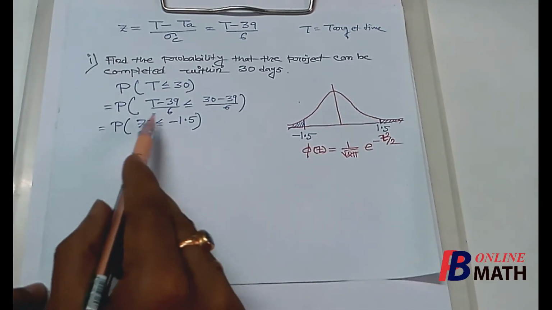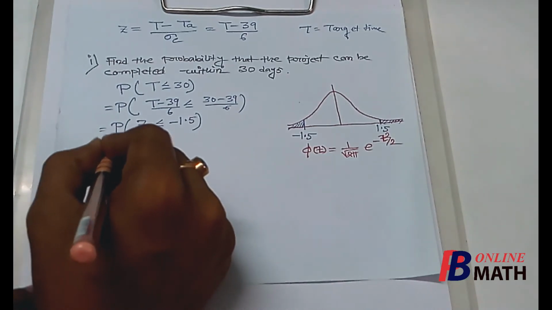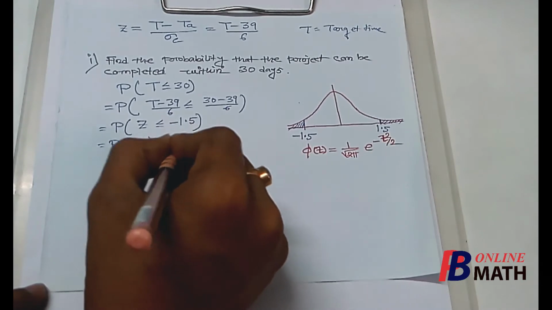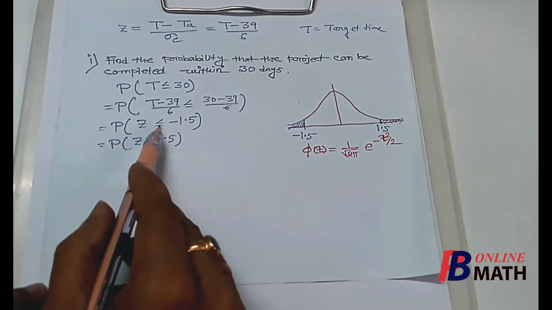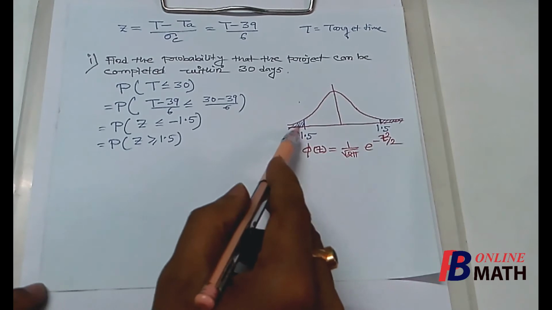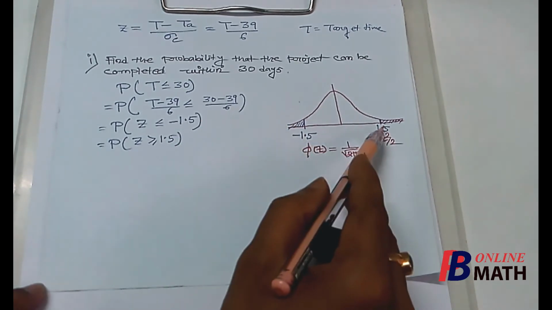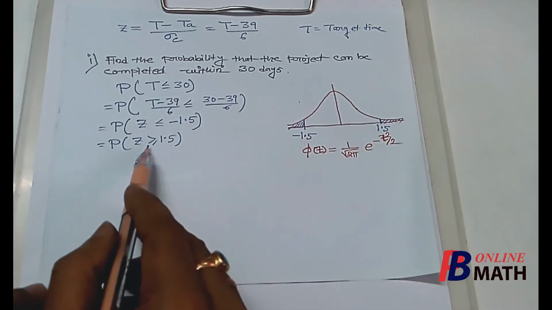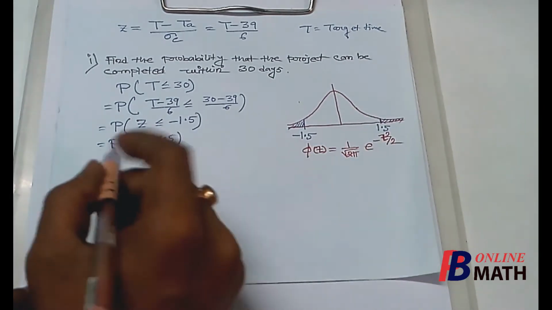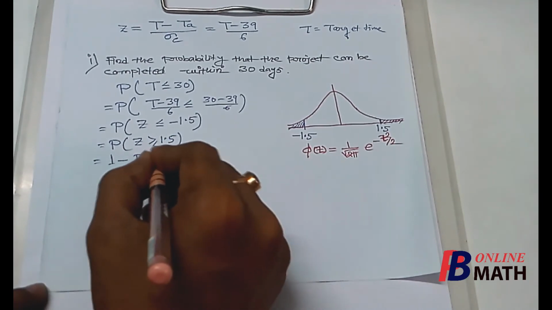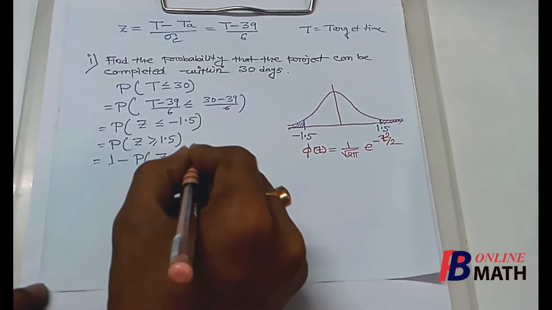Now to find this area, we can write that this is equal to z greater equal to 1.5, because due to symmetry, the area at the left hand side of minus 1.5 will be equal to the area at the right hand side of 1.5, that is z greater equal to 1.5. Now this can be written as 1 minus probability at z less than 1.5.